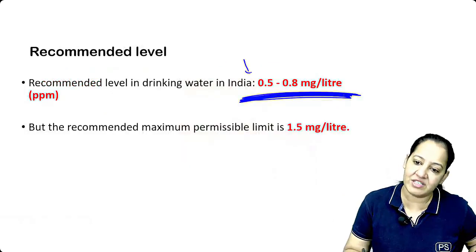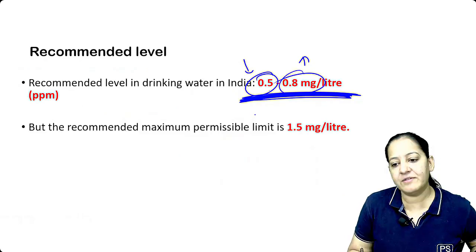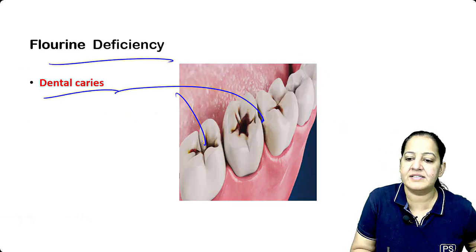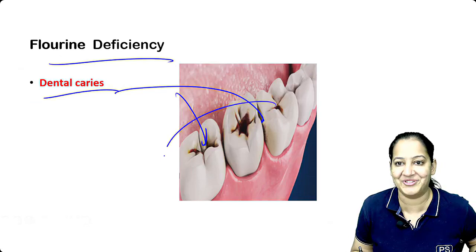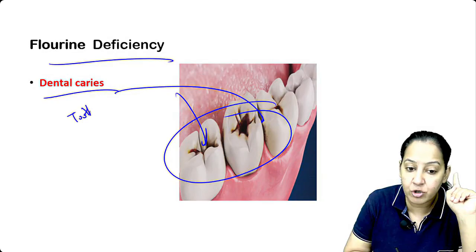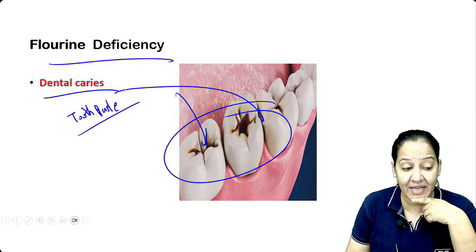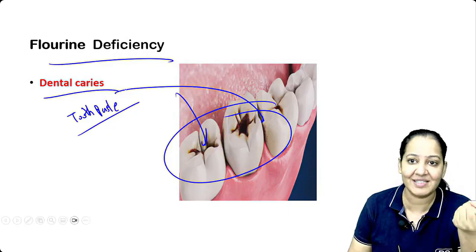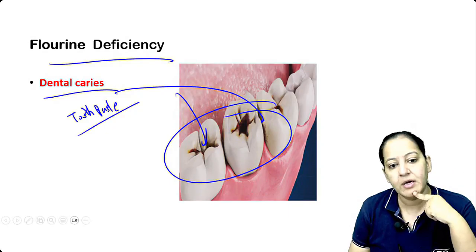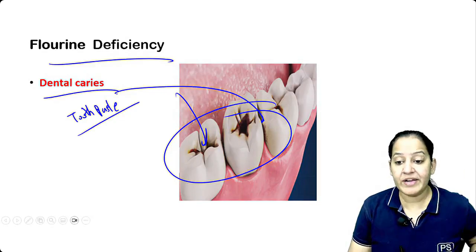We will talk about two things. First, deficiency, then excess. What happens if it is less than 0.5? What happens if it is more than 0.8? If it is less than 0.5, dental caries. Only one disease, dental caries. दांत सड़ जाएंगे, हिंदी में कहें तो. That's why almost all toothpaste contains fluorine. But in an area where the water already contains excess fluorine, use toothpaste without fluorine. Say yes. So dental caries occur if there is fluorine deficiency.